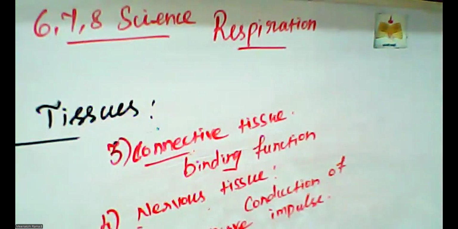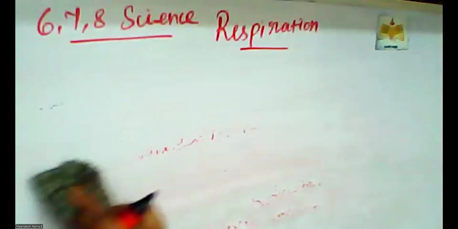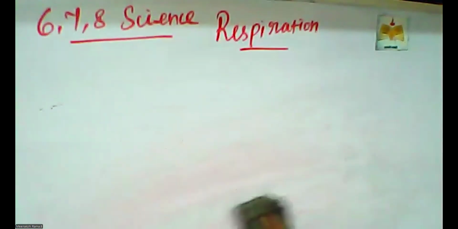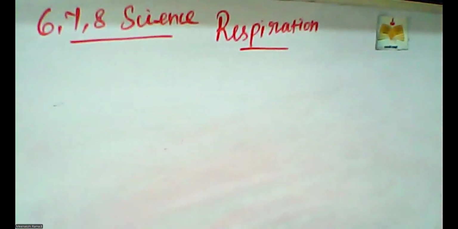Okay. So, the first one is epithelial tissue studies. There are two types of epithelial tissue. One is simple epithelium, another one is compound epithelium. I am waiting, students, before I start the next topic. Is there any doubt? You can ask me.